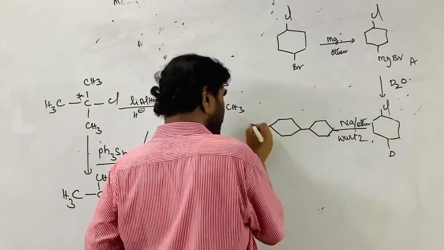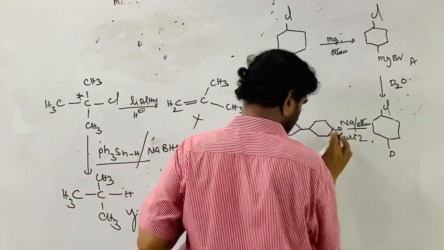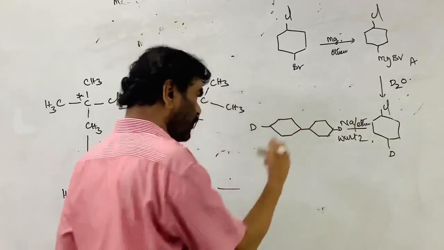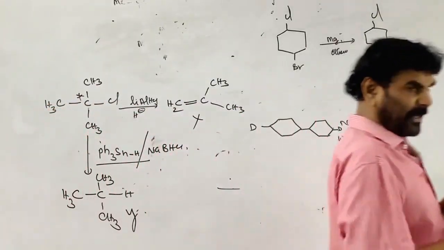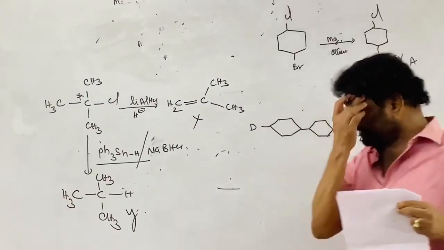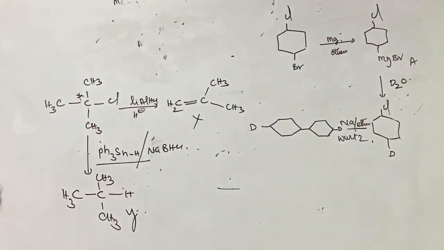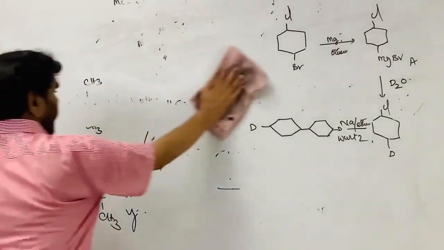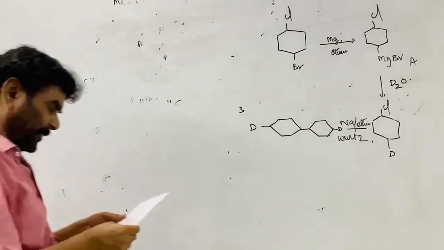This is D, this is D. 4,4 prime dibromo bicyclohexyl. This is the product.